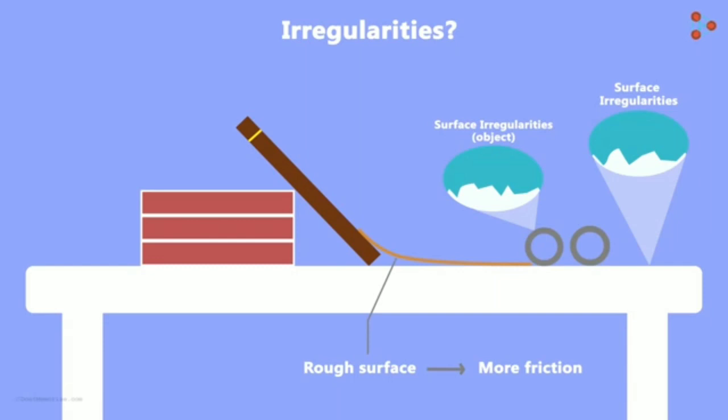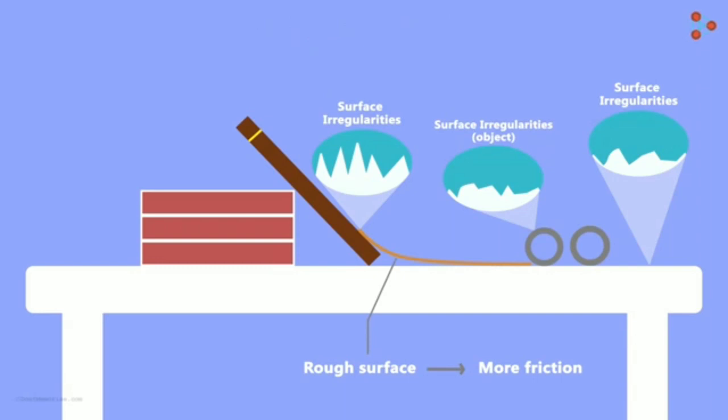But why is the friction higher on rough surfaces? It's because the rougher the surfaces, the more irregularities there will be. And if the irregularities are more, then more force will be required to overcome them. So the first factor affecting the friction is the nature of surfaces. Is there any other factor you can think of?